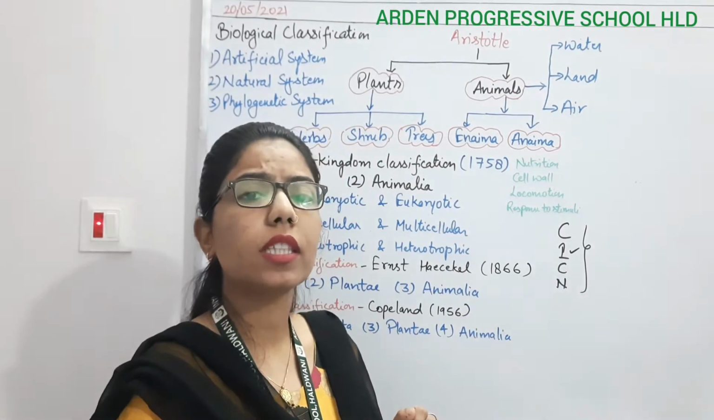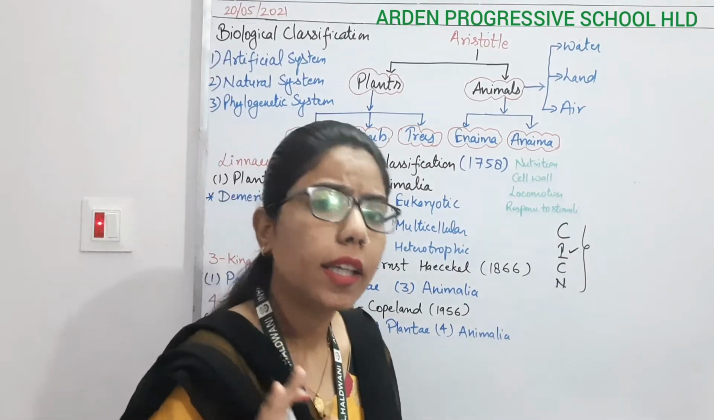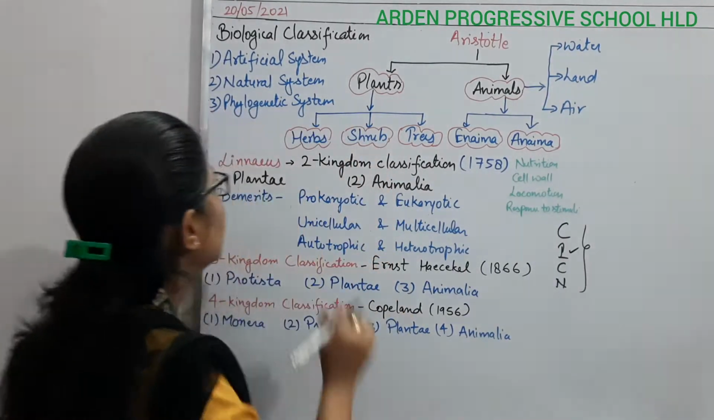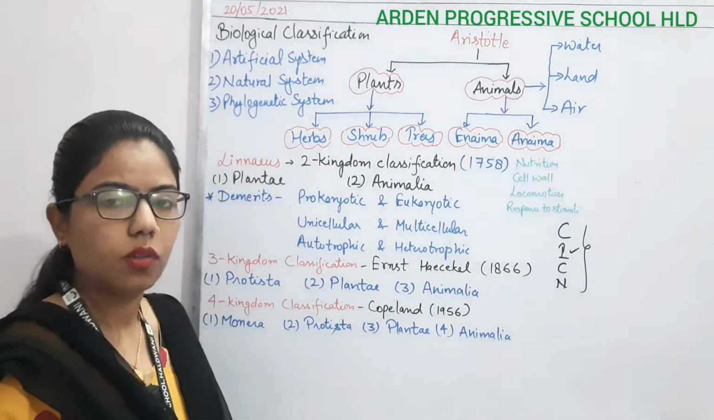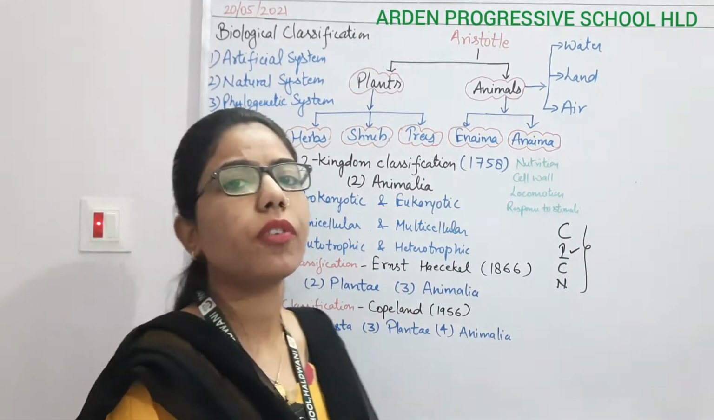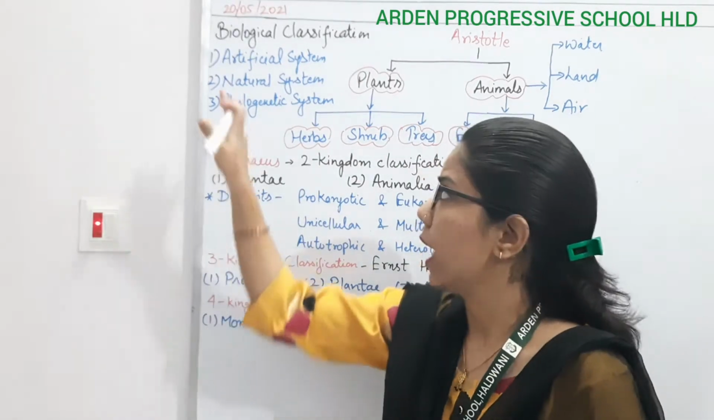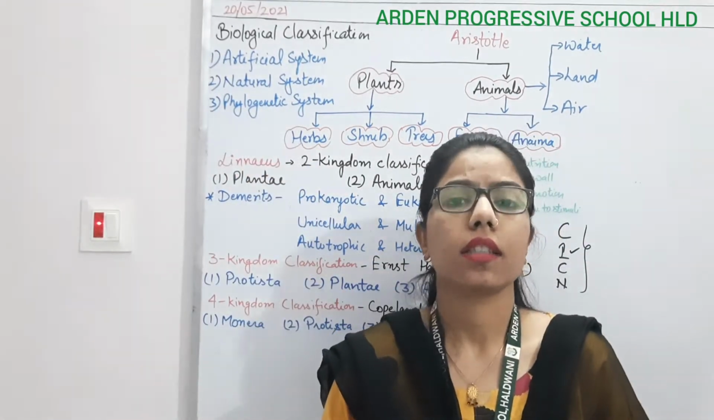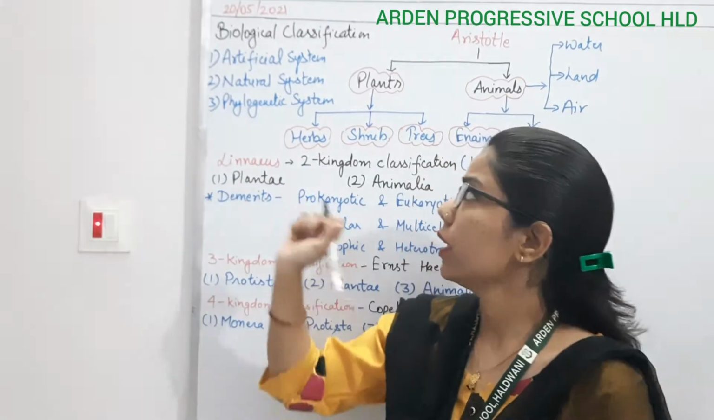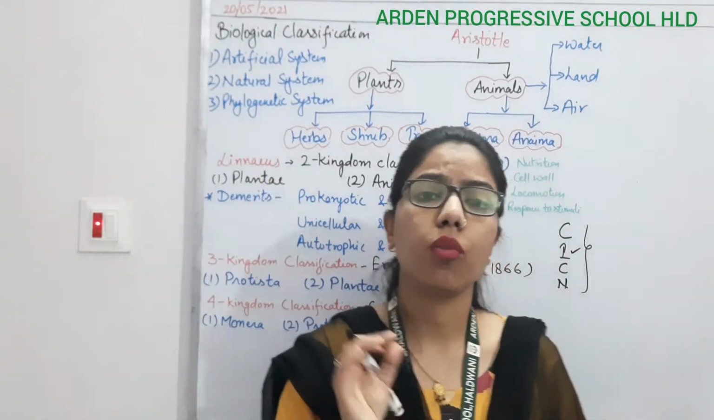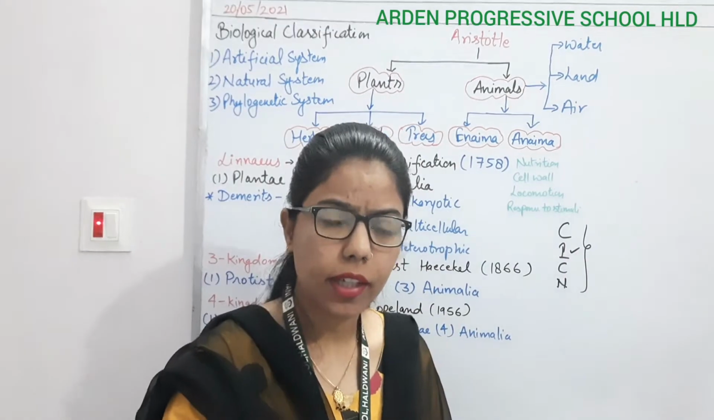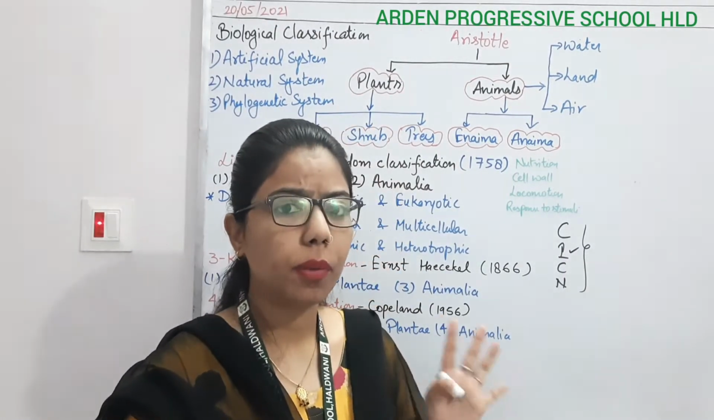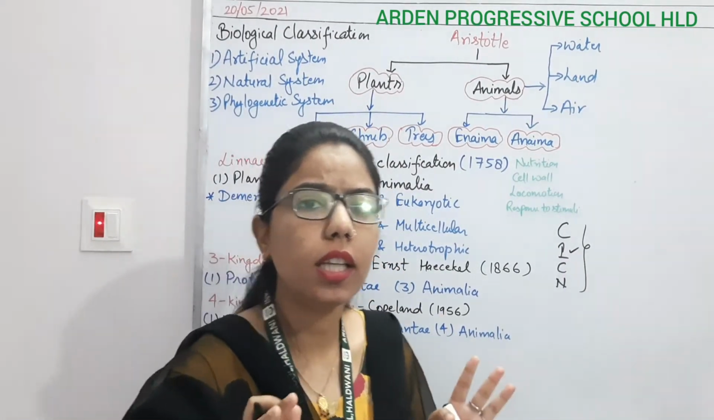And how will we classify? On the basis of their characteristics. So here there are three systems of classification. What are they? Artificial system of classification, then the natural system of classification, and then the phylogenetic system of classification. So here in the artificial system, what is happening? They are giving preference to the morphological characteristics.